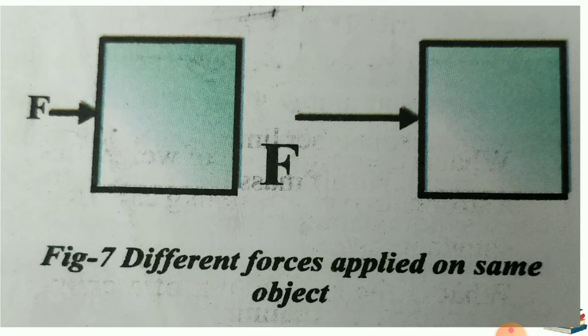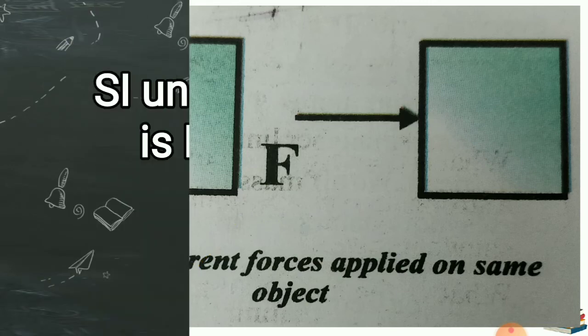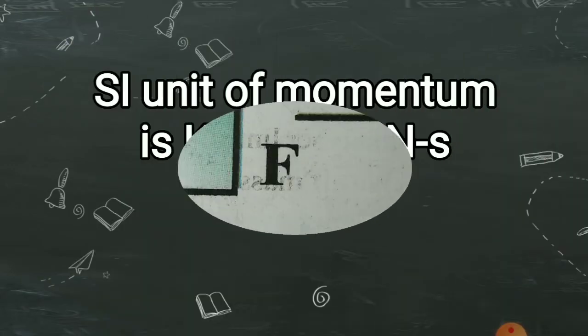On the first object I am applying a force, represented with capital F. On the second object, both objects being the same, the force which I am making act on it is a little bit more. That's why the same F I have represented a little bit bigger than the smaller one.